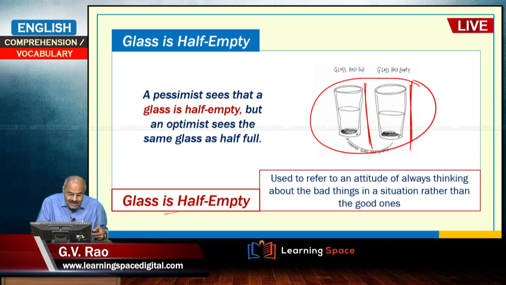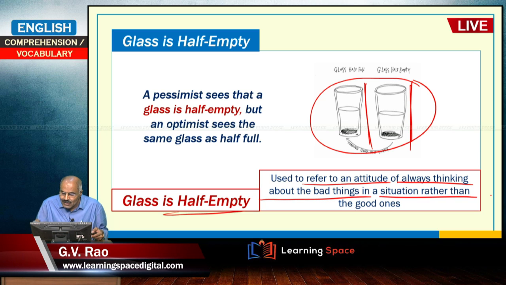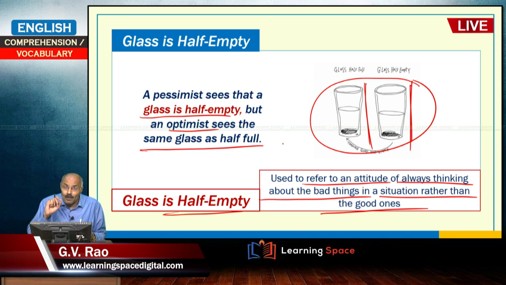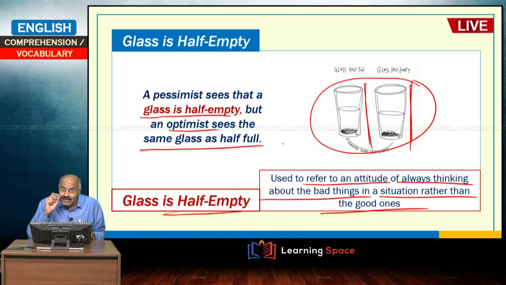So, here "glass is half empty" is used to refer to an attitude of always thinking about the bad things in a situation rather than the good ones. A pessimist sees that a glass is half empty, whereas an optimist sees the same glass as half full. The optimist always has a positive attitude, the pessimist always looks at the negative. So, glass is half empty is basically the attitude, right.